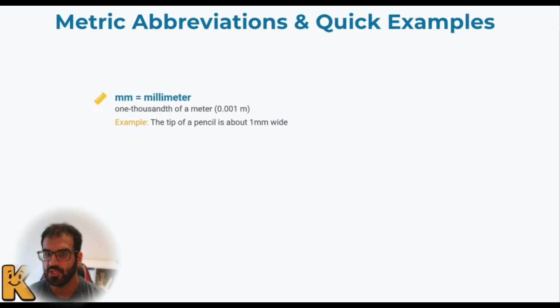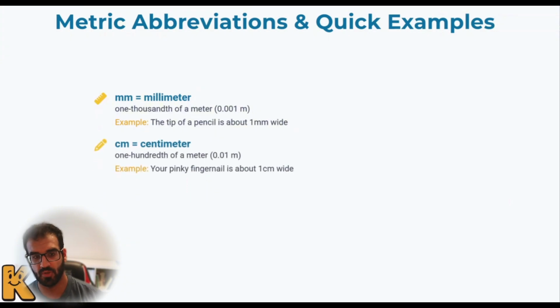As I just mentioned, we do have the table, but it doesn't necessarily mean that we need all of them. That's why we have some abbreviations, and I'm going to talk about quick examples of how I'm going to use them. The very first thing is the millimeter. As we know, each millimeter is 1,000th of a meter, 0.001 meter. So how can I make an example? The tip of the pencil that you have is about 1 millimeter.